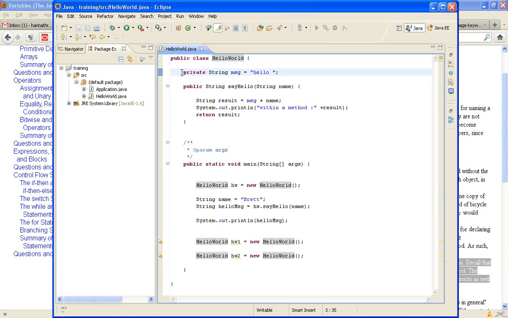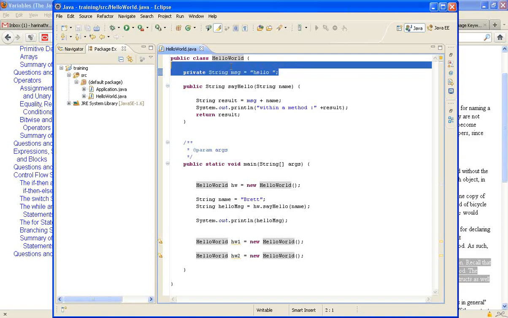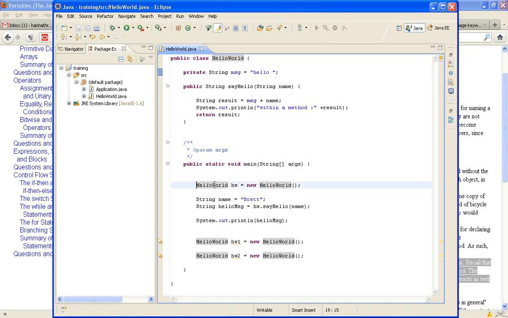The variable types: you have something called a variable at a class level. This msg is a class level variable, which is called an instance variable in Java. If I create one object here, HW, and then I create HW1, and one more object HW2, each object will have one msg variable declared.